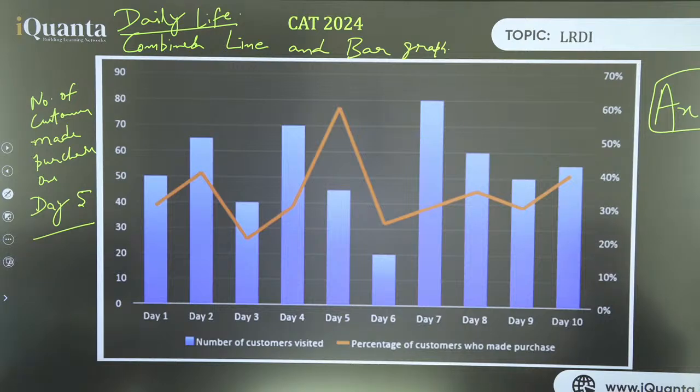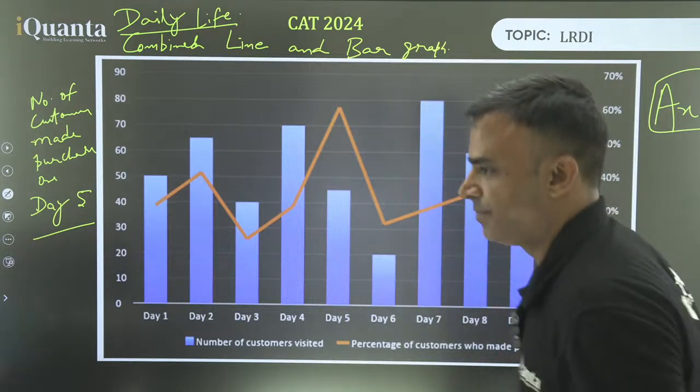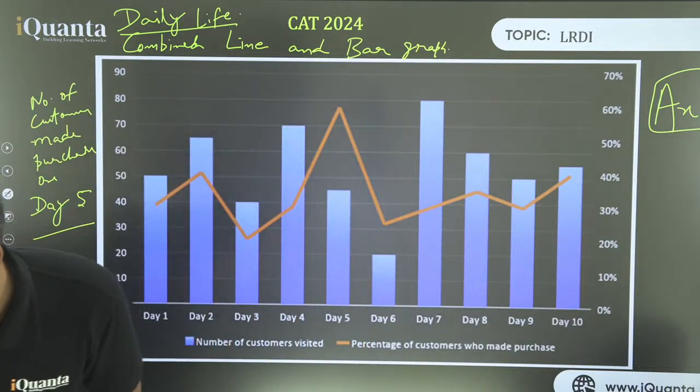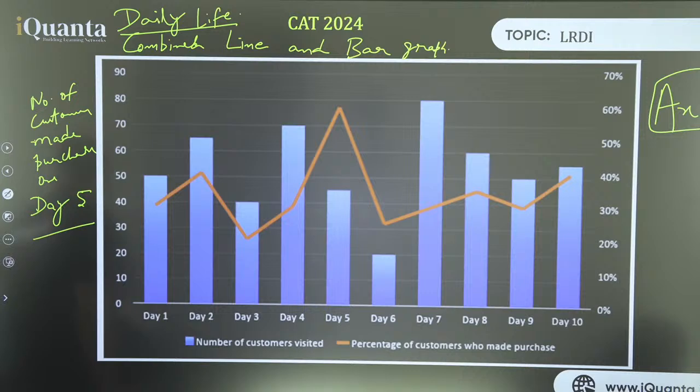Number of customers who made a purchase. We'll take approximate here. I think a decimal will come. So we'll make it a whole number, because the number of people cannot be decimal. I mean, I can't have a person without head or without hand. So we'll take whole number.